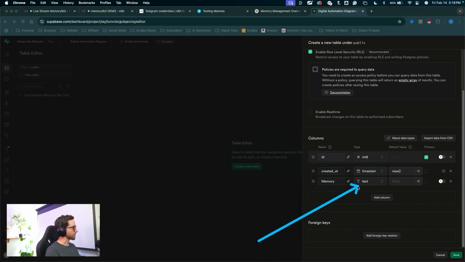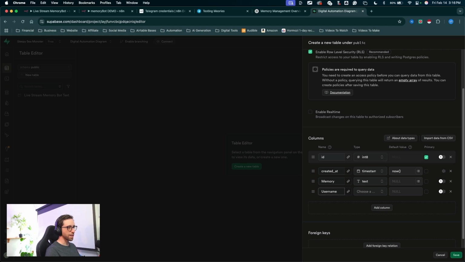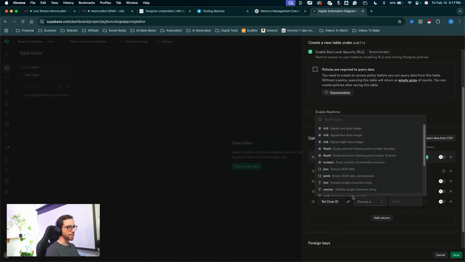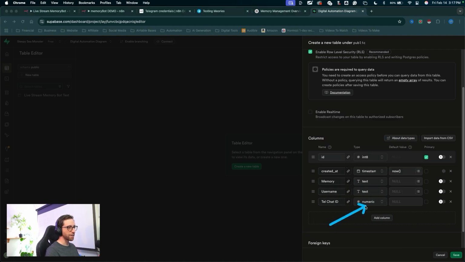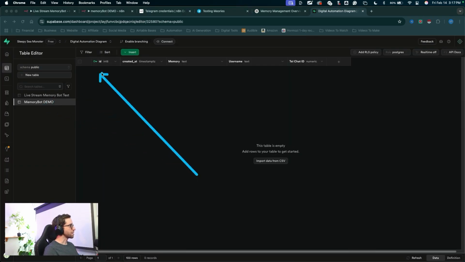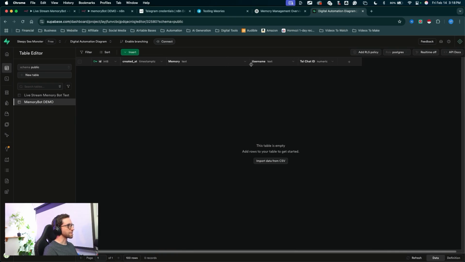If we want to gather more information about our Telegram users using the bot, we can add some more columns in here. I'll click add column. Let's call this username. For the type, this will be text. Let's click add column. This one is going to be Telegram chat ID. And for the type, Telegram chat ID is a numeric value. We can choose numeric and click save. Great. So here's our new table. Here's our columns sorted out. I'm just going to click and drag to resize these columns a little bit. And we're good to jump back over to n8n.